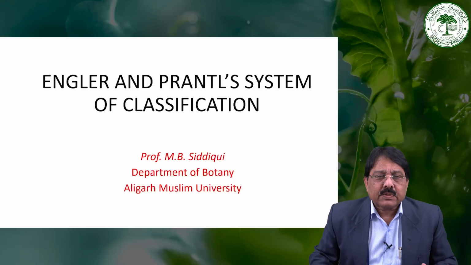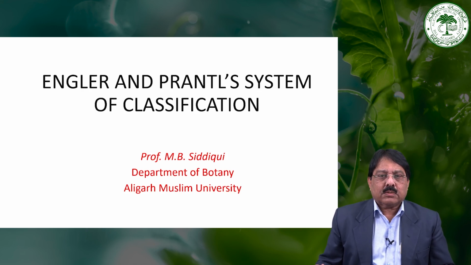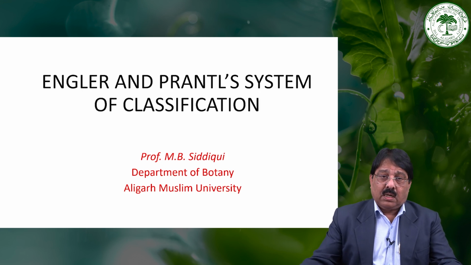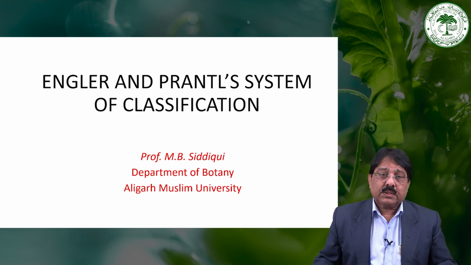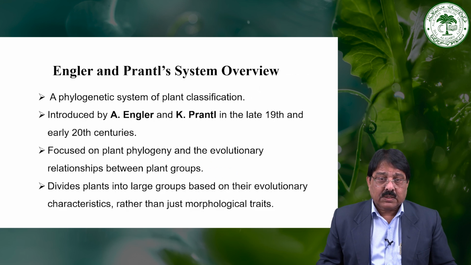So, let us start with the Engler and Prantl system of classification. Earlier we have talked about the Bentham and Hooker system of classification and the Takhtajan system of classification. Now we would deal with the Engler and Prantl system of classification. As I earlier told you, the Bentham and Hooker system is the natural system, while the Takhtajan is the phylogenetic, and similarly the Engler and Prantl is also a phylogenetic system of classification.